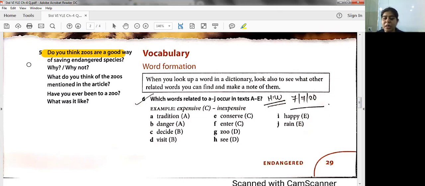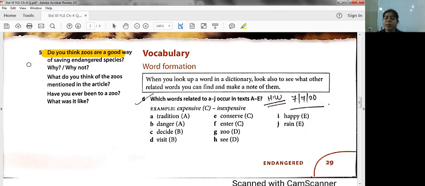So it's a discussion. I feel that yes, zoos are a very good way for saving endangered species. Because instead of making them an extinct species, it is important to preserve them, to keep them in zoos so that they are being saved from the hunters and from the hunting by people. So I prefer that yes, keeping endangered species in zoos is really very important and it is very good.